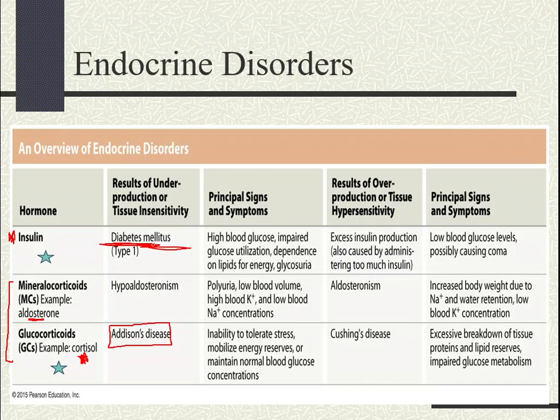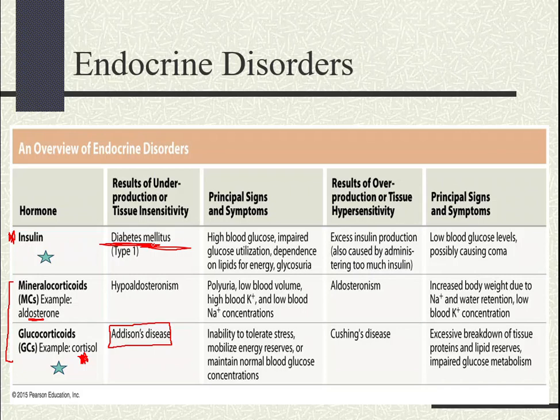So now let's talk about the two types of diabetes. Type 1. Type 1 is actually an autoimmune disease. It is when your antibodies attack the beta cells of the pancreas. And once they destroy those beta cells, well, guess what? Insulin will no longer be produced.